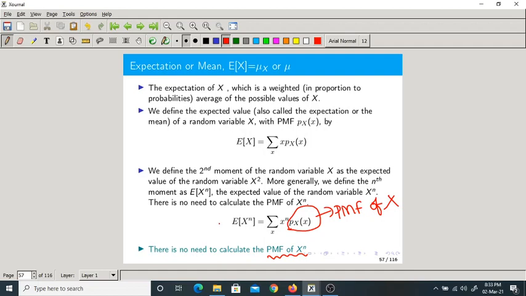So in order to calculate the nth moment of any random variable, we use only the probability mass function of x, not x power n. We only say x power n into px of x, summation over small x. We'll discuss these things in detail later, but for the time being just remember this formula. Expectation of x power n is nothing but the nth moment of a random variable, which is defined as summation over x, x power n into px of x.